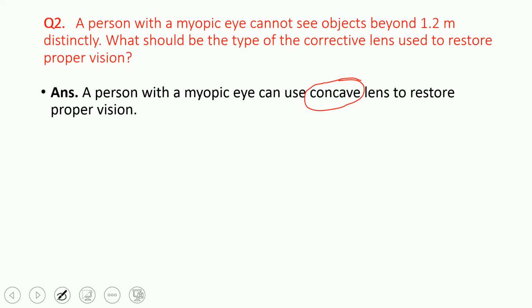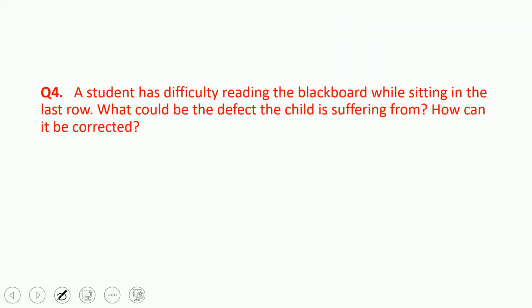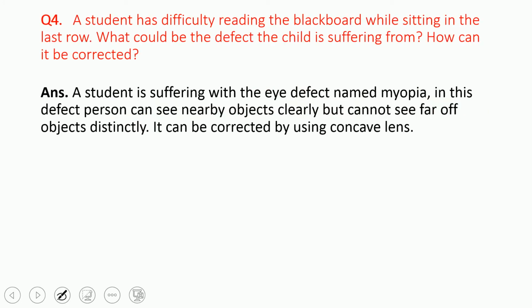Now we will go to the next, that is the fourth question. The third question we already discussed. Here a student has difficulty reading the blackboard while sitting in the last row. Normally we discussed this also. While sitting on the last bench, he cannot see. That means myopia, nearsightedness. What defect is the child suffering from? Nearsightedness, that is, he cannot see distant objects. That means myopia. How can it be corrected? The remedy is a concave lens. So the student is suffering from myopia.